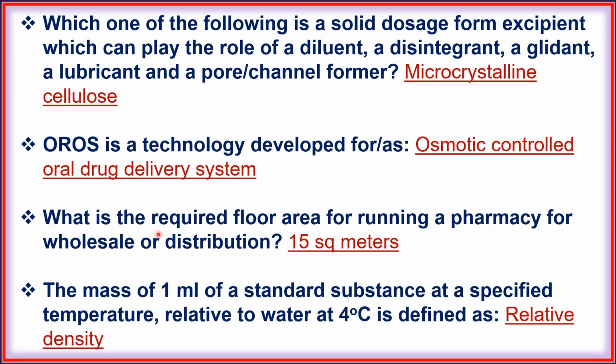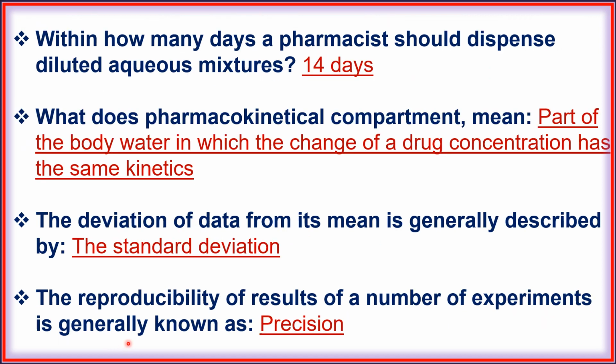Next, what is the required floor area for running a pharmacy for wholesale or distribution? 15 square meter. Next, the mass of 1 ml of a standard substance at a specified temperature relative to water at 4 degrees centigrade is defined as relative density. Next, within how many days a pharmacist should dispense dilute aqueous mixture? 14 days. Next, what does pharmacokinetic compartment mean?